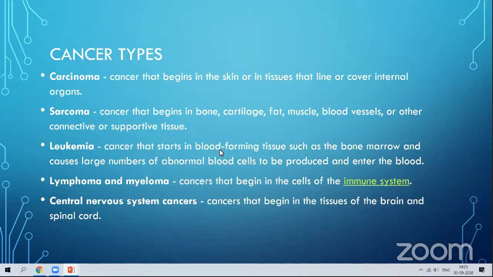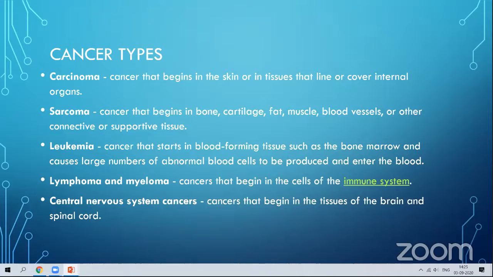So it is formed in the blood. Lymphoma occurs in the immune system. So cancer occurring in the cells of the immune system is called lymphoma, and myeloma is also a cancer of the immune system.